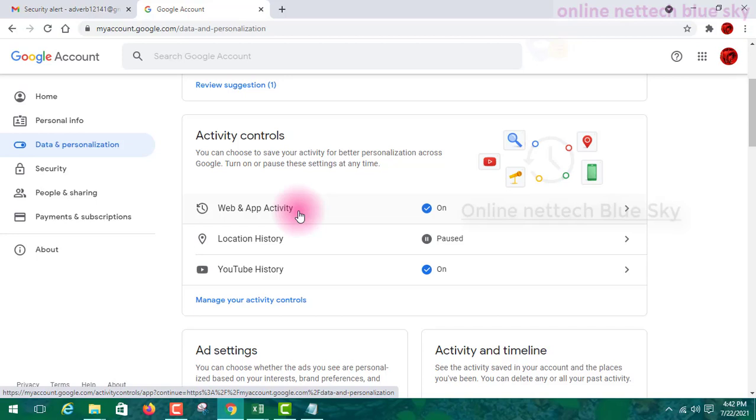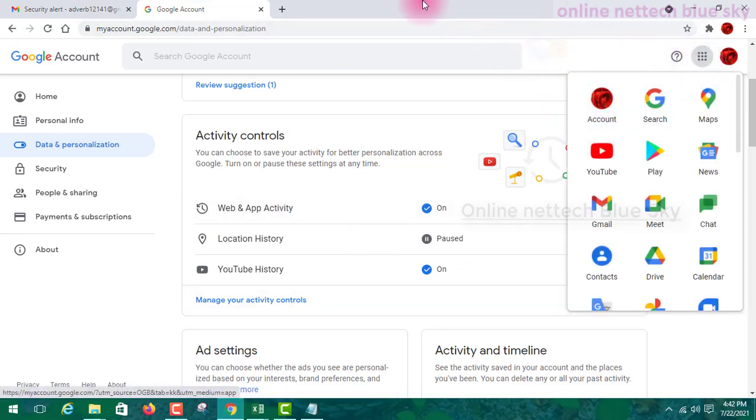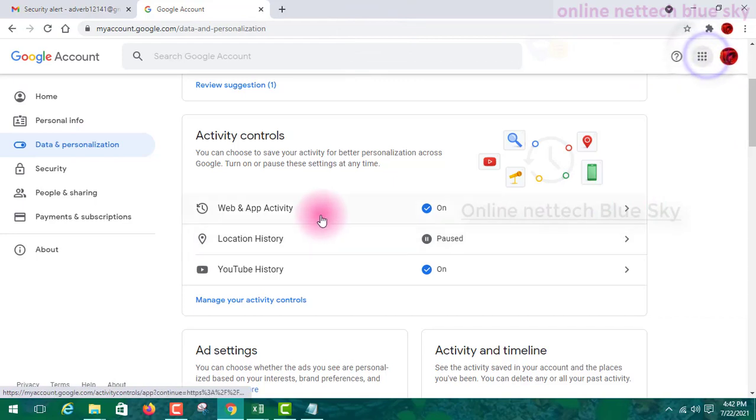So you are creating a Gmail account. So first complete your profile, any data, and second come here to your Google account, and click on data personalization. So you must turn off these 1, 2 and 3.